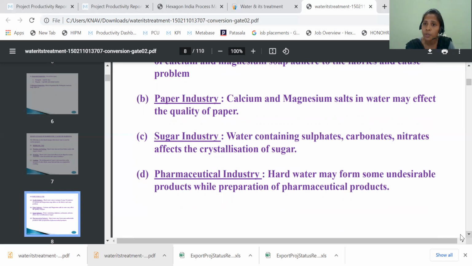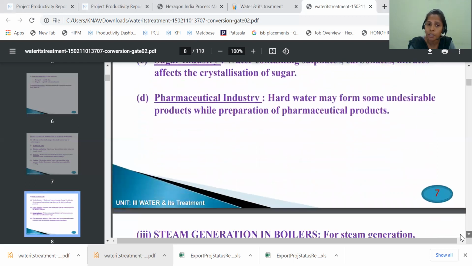That may lead to health effects. Our aim is not to synthesize the additional product, but by using hard water, the additional product also forms here. So that is one of the drawbacks in the pharmaceutical industry.